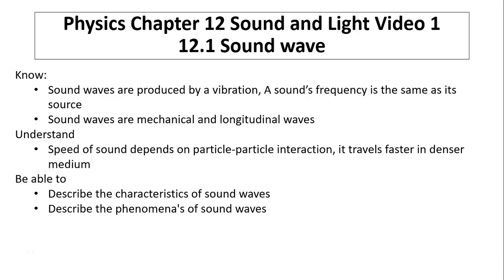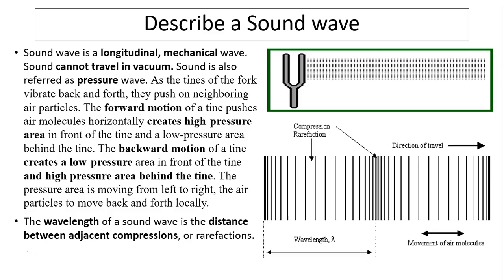The objectives are: know that sound waves are produced by vibration. A sound wave's frequency is the same as its source. Know that sound waves are mechanical and longitudinal. Understand speed of sound depends on particle and particle interaction. Therefore, it travels faster in denser medium. Be able to describe the characteristics of sound waves and be able to describe the phenomena of sound waves.